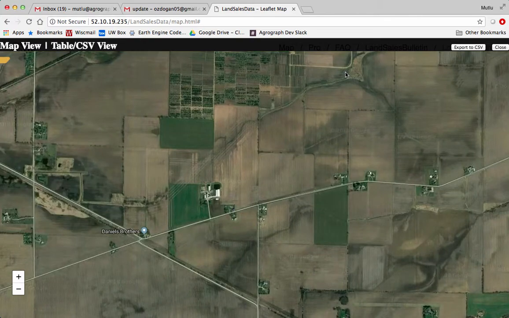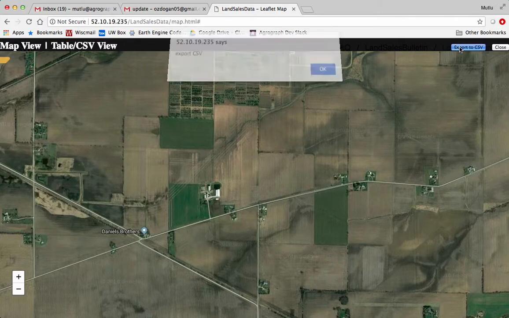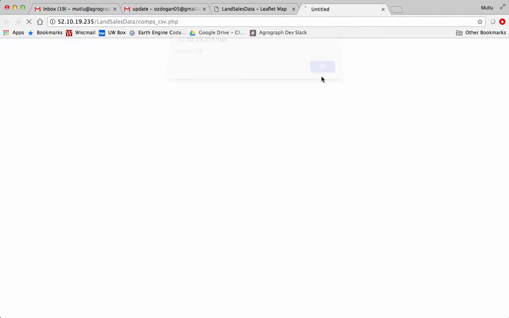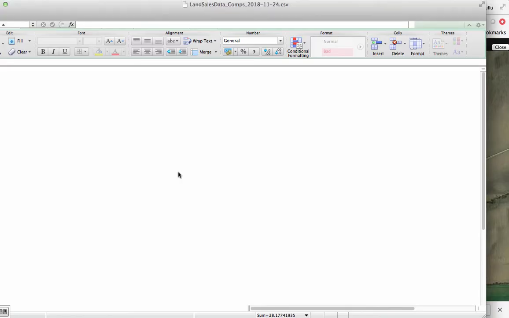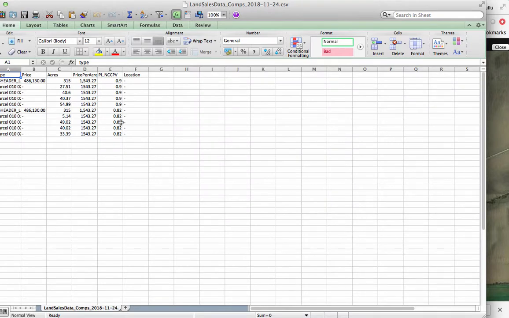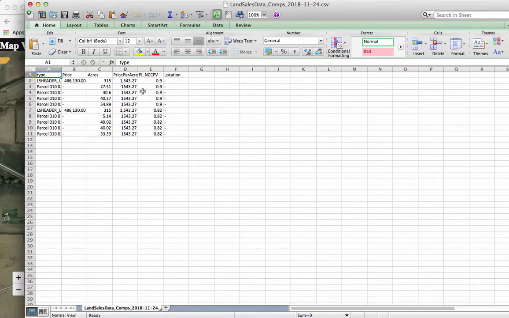And what it's going to do is pull that data from our database, and then you can export that to CSV, etc. And down here you can see, one of the things I'm going to do is quickly open that.